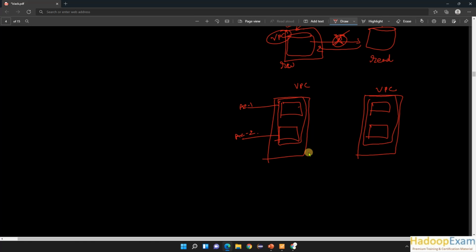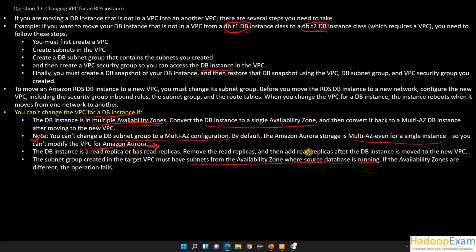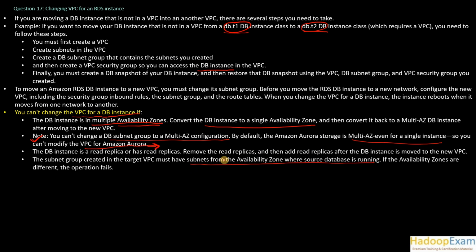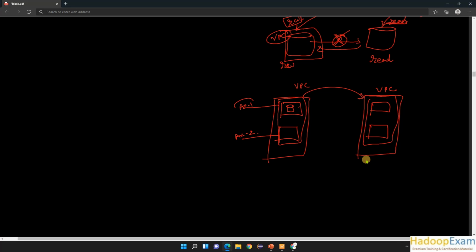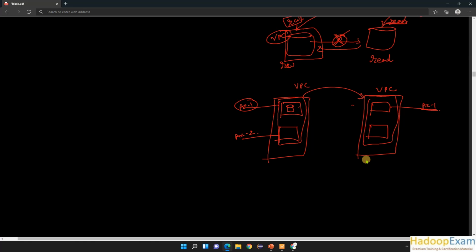When you try to migrate this database from here to here, it is mandatory that you have a subnet from the availability zone where the source database is running. The source database was running in AZ1. So when you create the next subnets, one of them must be from AZ1, and the other could be from AZ3, that should be fine.